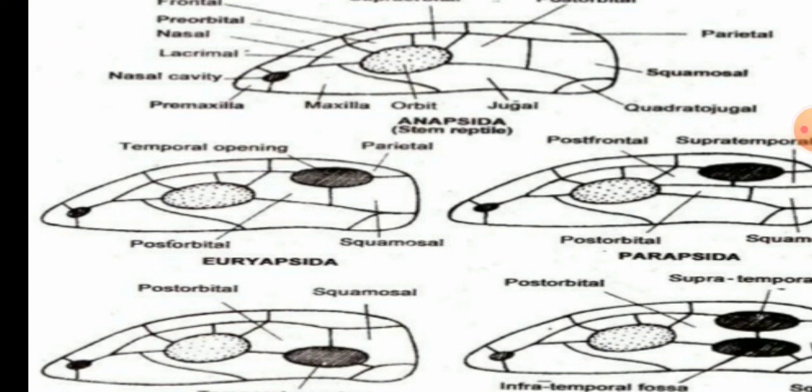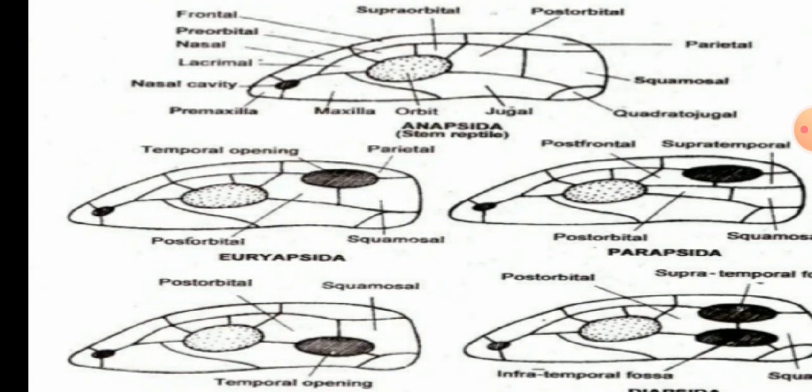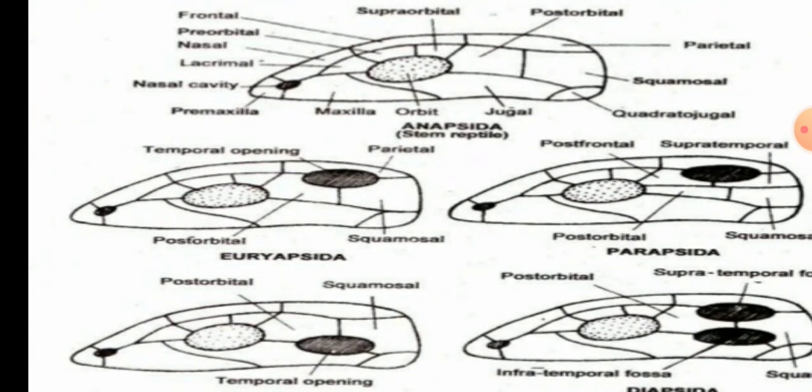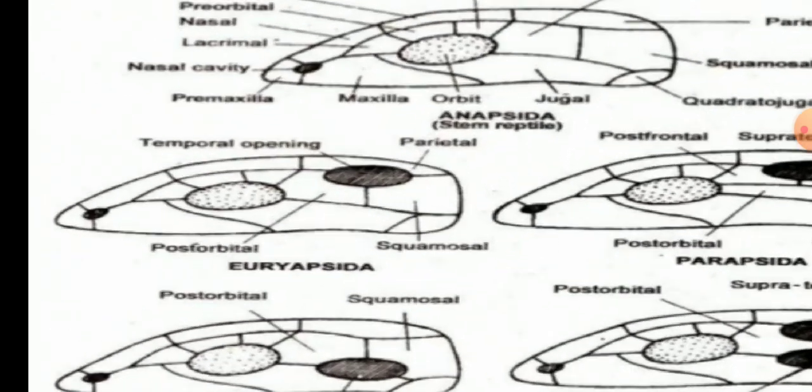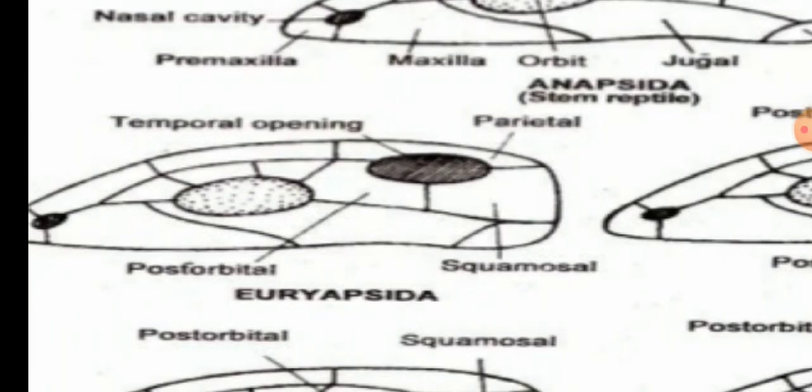The part of your head that moves along with the movement of your jaws is the muscle connected to the fossae of your skull. You just try this out, it is nice. You will get an idea where your temporal fossae are present. Then we'll move to the next type of skull.